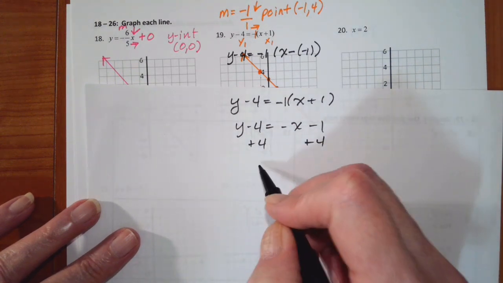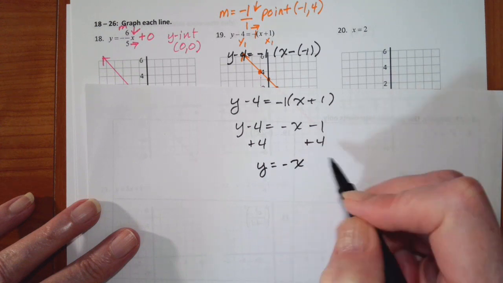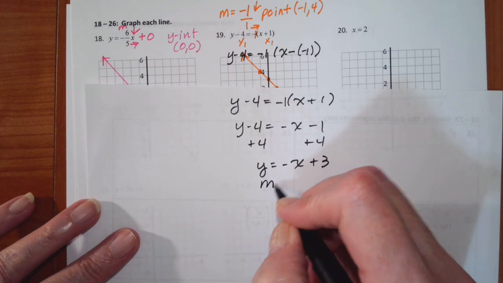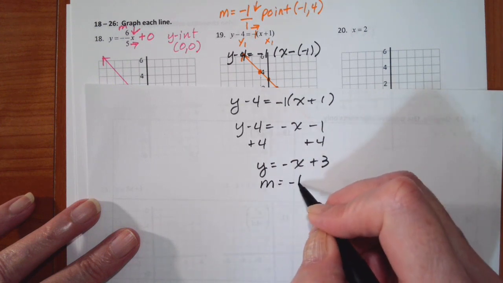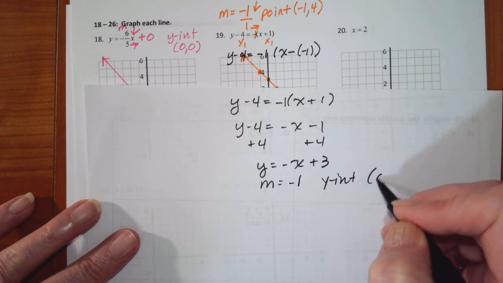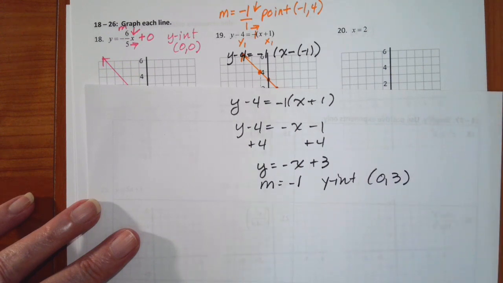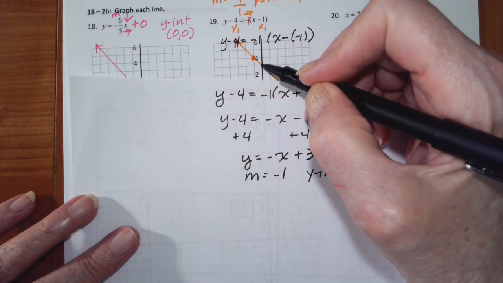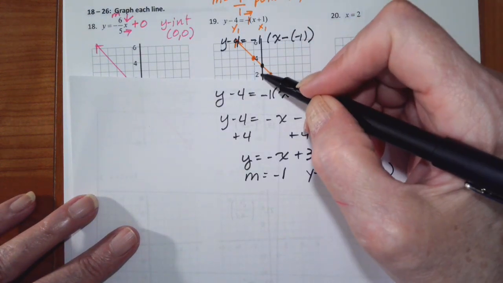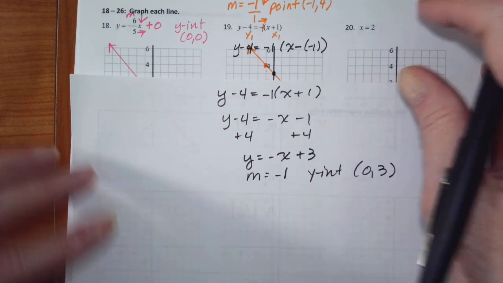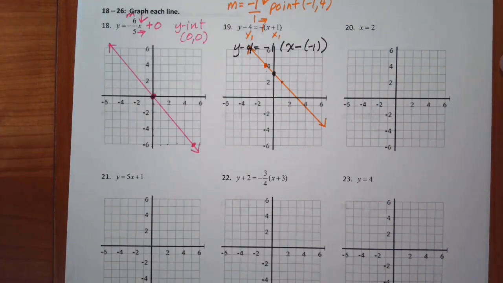Add 4 to both sides, and that gives me y equals negative x plus 3, which still tells me my slope is negative 1, but my y-intercept is 0, 3. And if you'll notice on here, if I were to graph that, my y-intercept is 0, 3, and I go down 1 over 1, and it will give me the same line. So just whichever way works for you is fine.